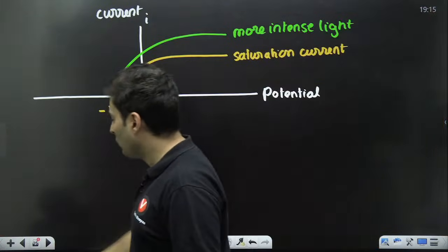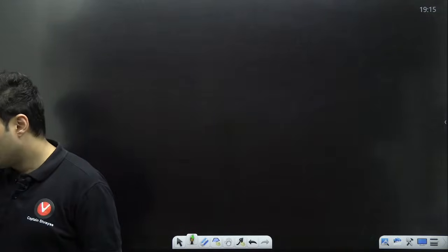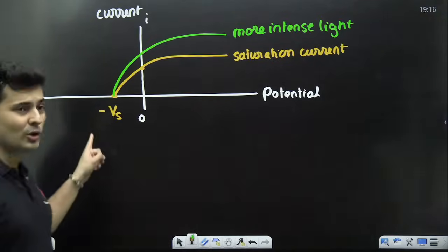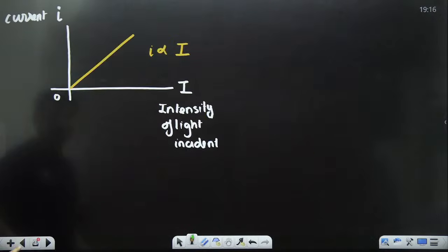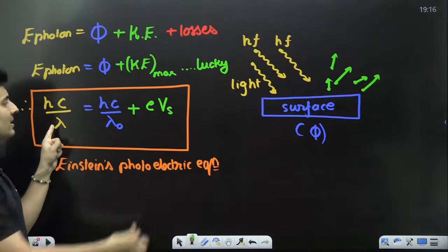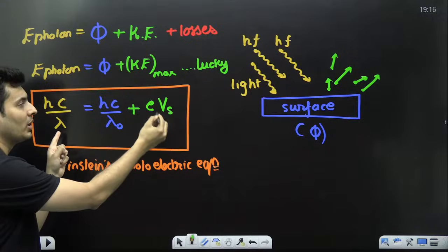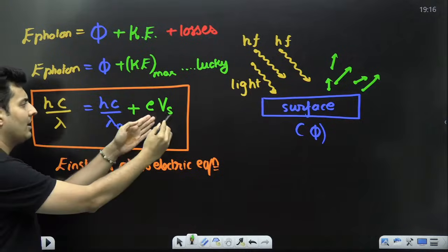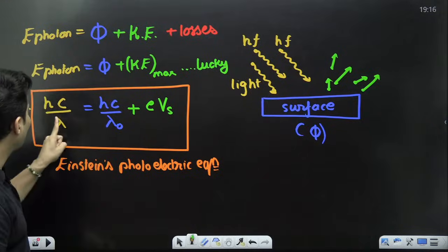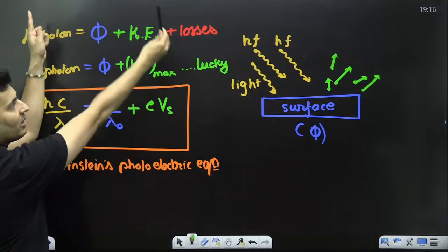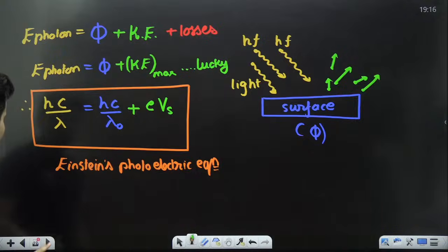Great. There is one more graph. What about frequency? If you change the frequency, then obviously stopping potential will change, like you can see in this equation. If you change the frequency, wavelength will change. If wavelength changes, clearly stopping potential will change. So you can see the relationship between wavelength, frequency and stopping potential. Definitely, if frequency increases, stopping potential will also increase. Keep that in mind. Right?